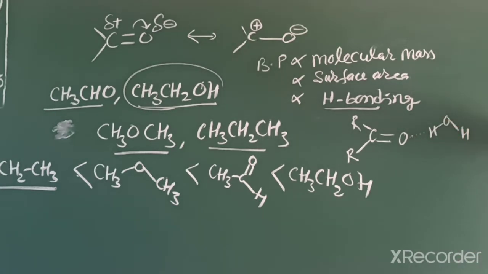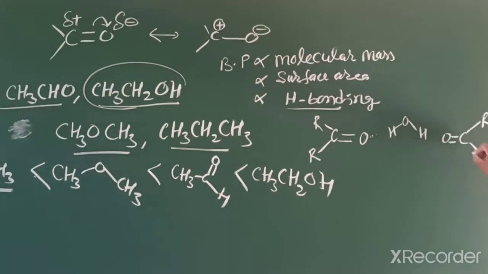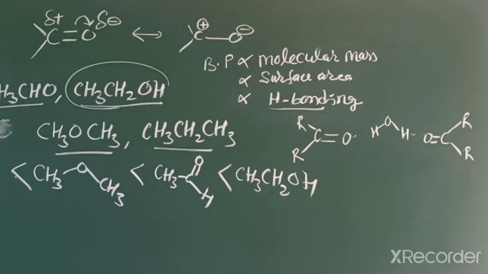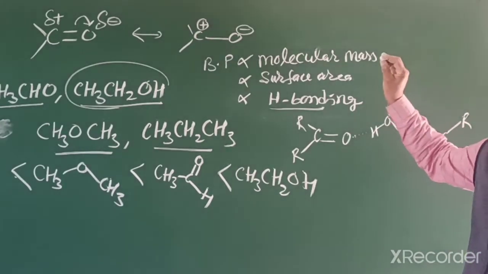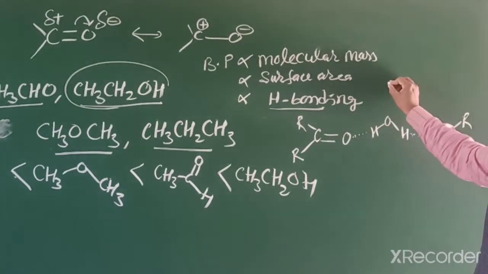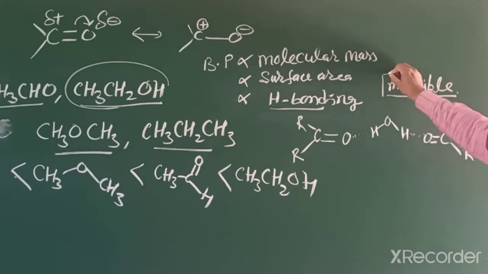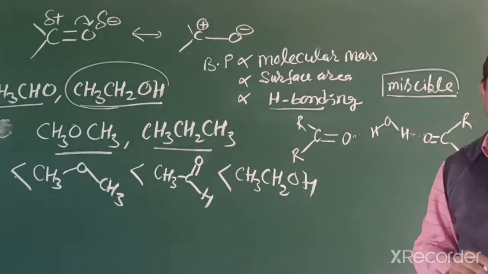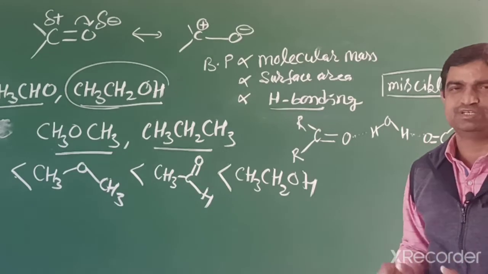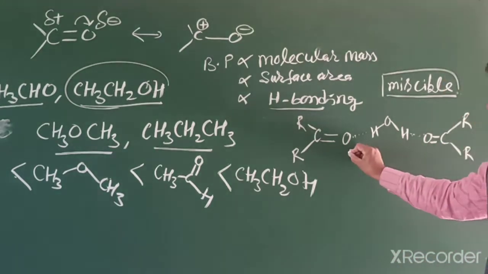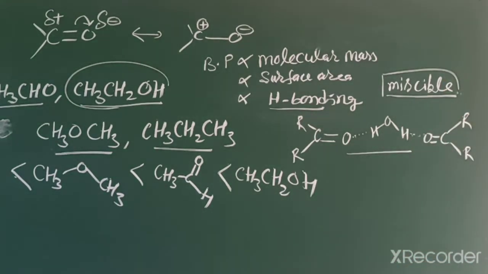Another molecule like this can also make intermolecular hydrogen bonding with water. So lower members of carbonyl compounds are miscible in water. What do we mean by miscible? It means they are found in the liquid state at room temperature and easily mix in water due to intermolecular hydrogen bonding.